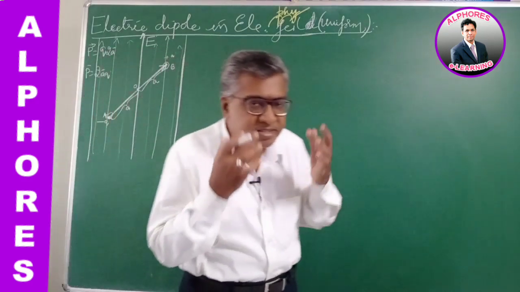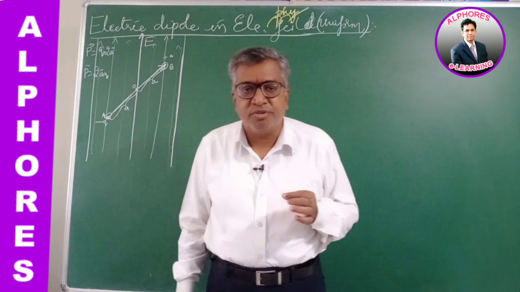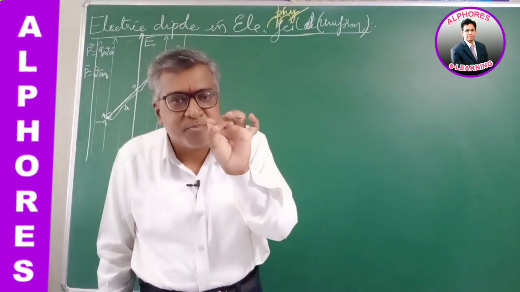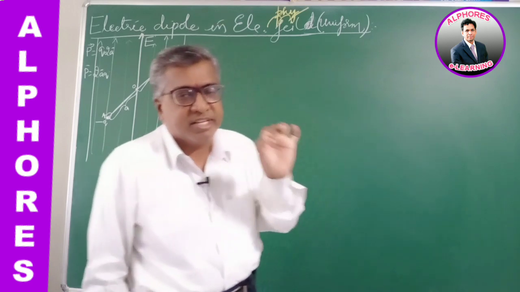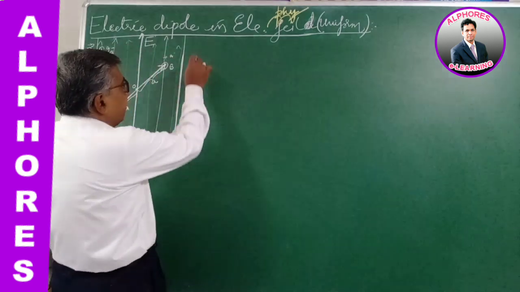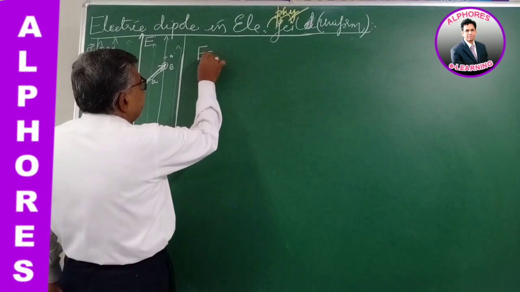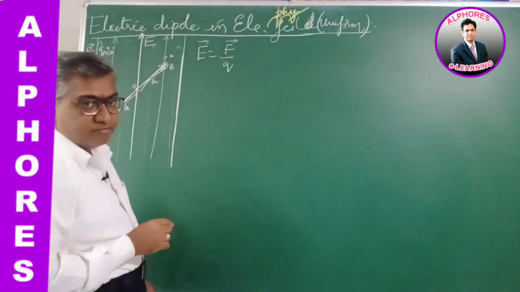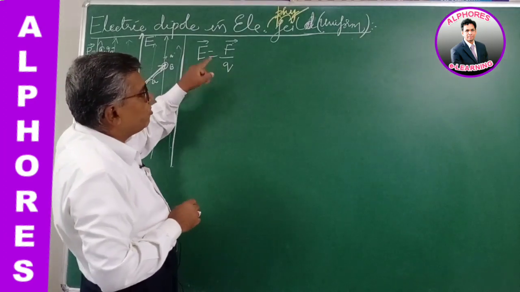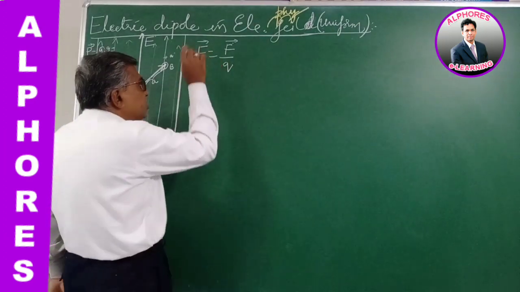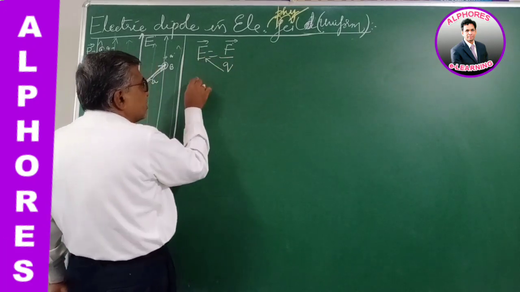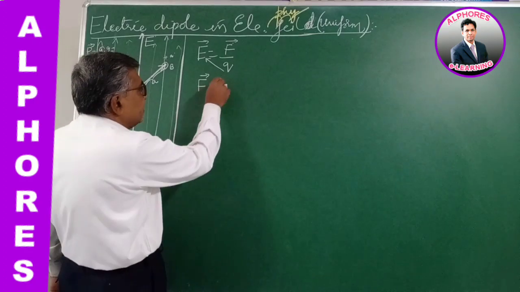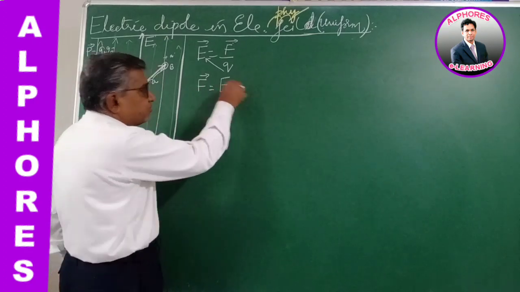Then what happens? According to the definition, electric field intensity is the force experienced by a unit positive test charge placed at that point. So electric field intensity E is F by Q, E is equal to F by Q. So the charge placed at that point will experience a force. How much force? Let us cross multiply. The force experienced by the charge, F, is equal to EQ.